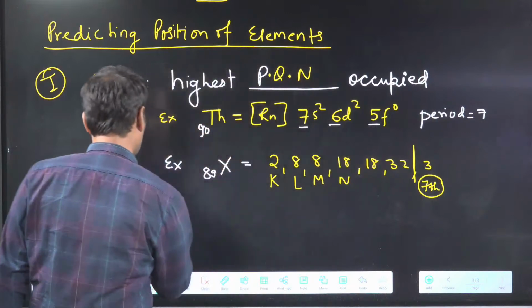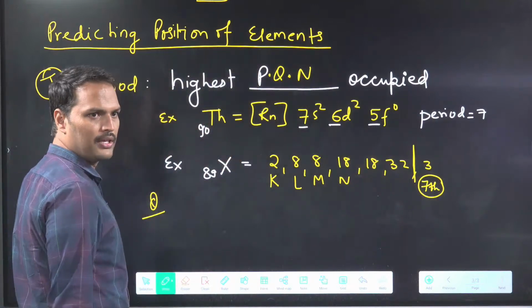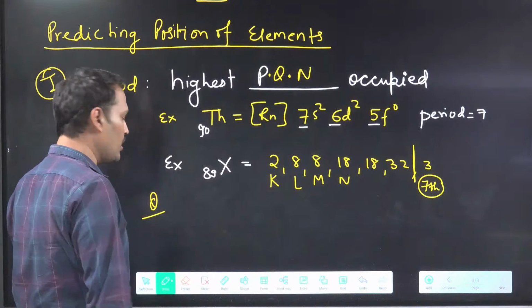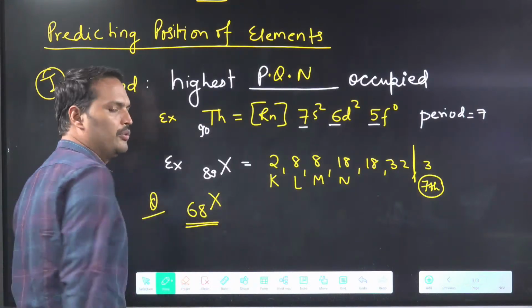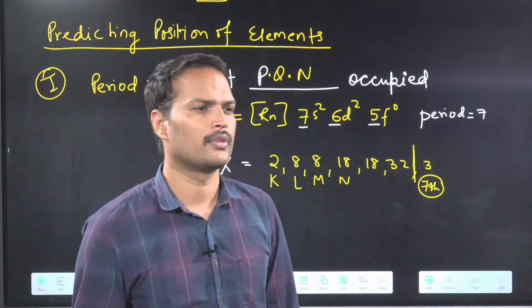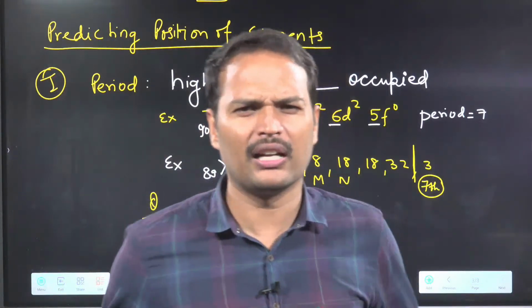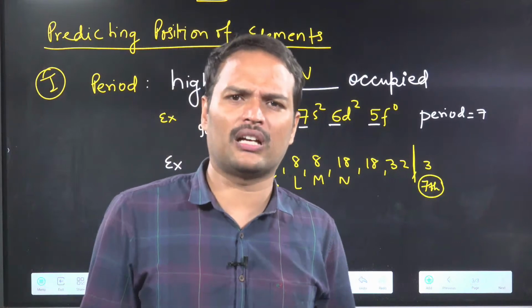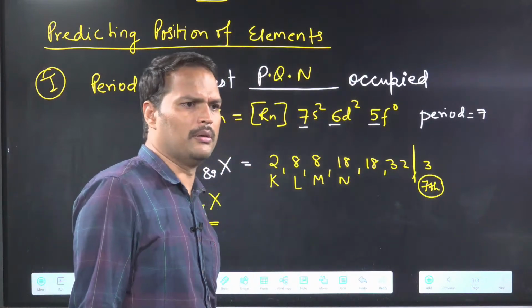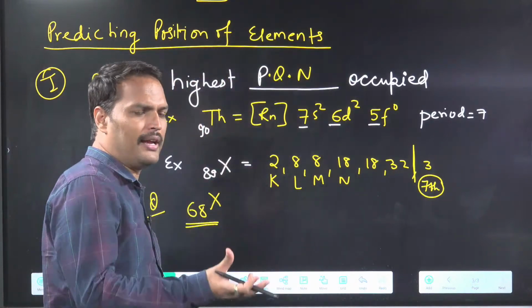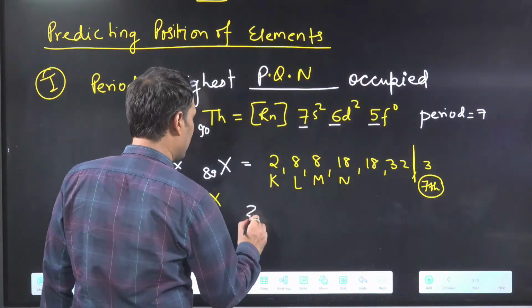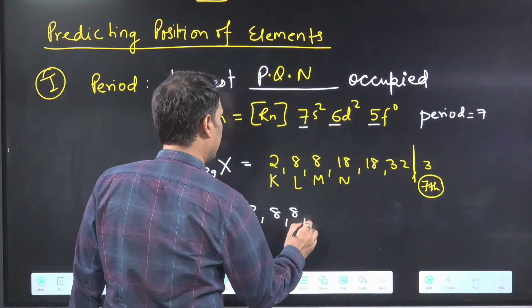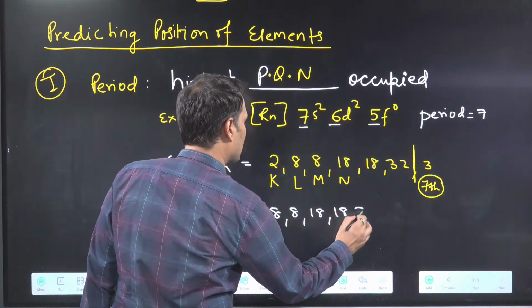So I am giving you a final question. Can you tell? I am giving you 68. The atomic number is 68. You tell the period number. So I will not write the configuration. I will not take the pain of writing the configuration. So much problem, the Aufbau diagram you will find which orbitals are coming before, after, like this. So what I will do, I will simply do like this. 2, 8, 8, 18, 18, 32.